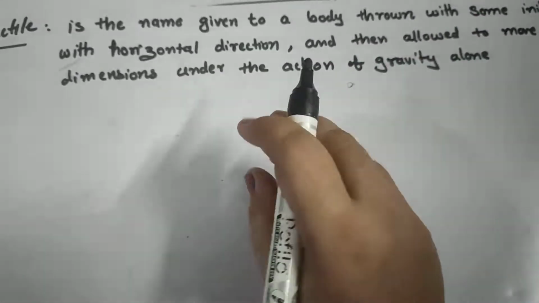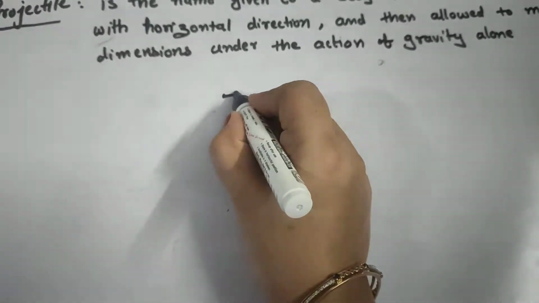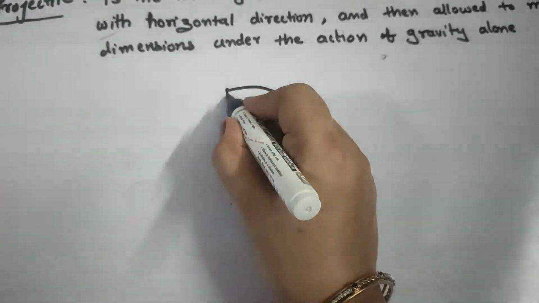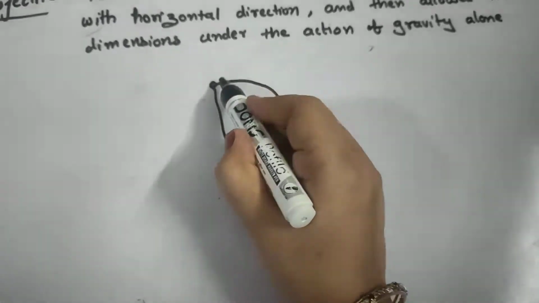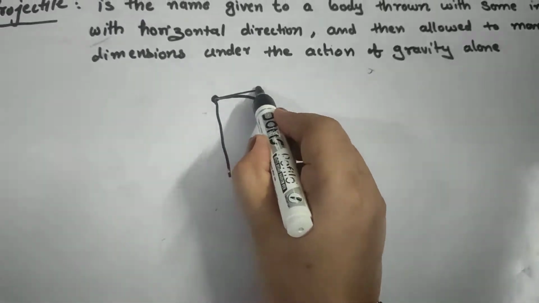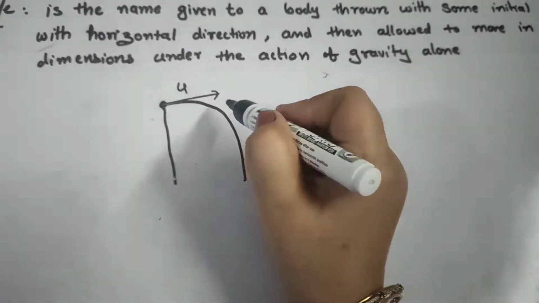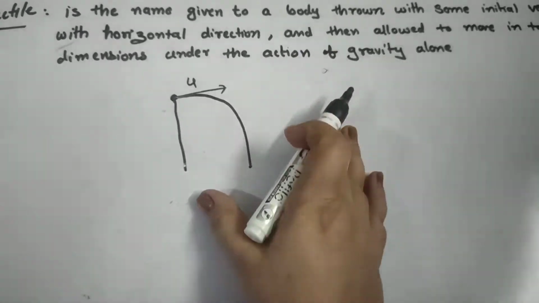For example, if I throw a stone like this, suppose I am standing in this position and this is the point from which I throw the stone. So it is moving with some initial velocity in the horizontal direction, and then it moves down, allowed to move in two dimensions.